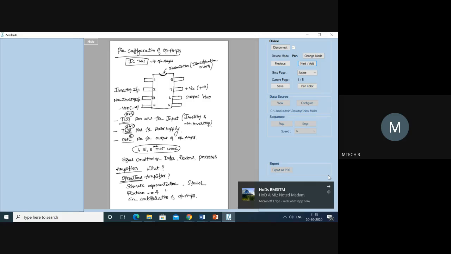Under this, there are 8 pins, out of which 5 pins are used and 3 pins are not used. So this is broadly about the different concepts of the amplifier. When we come to the next class, we will understand the different types of amplifiers and what amplifiers are used for.